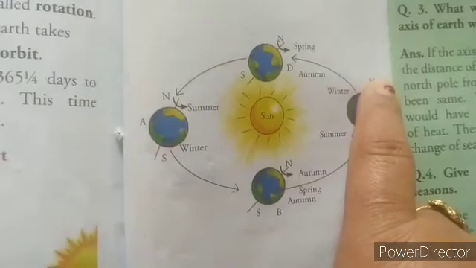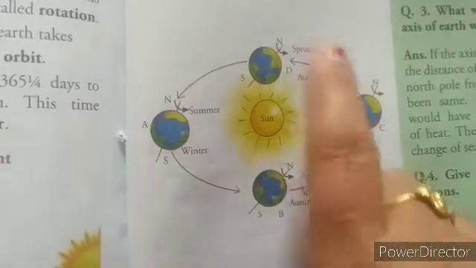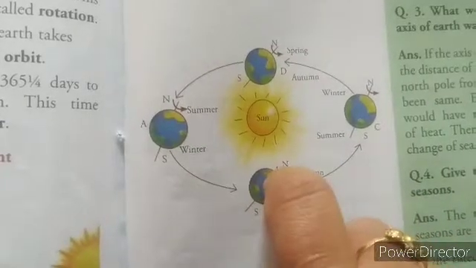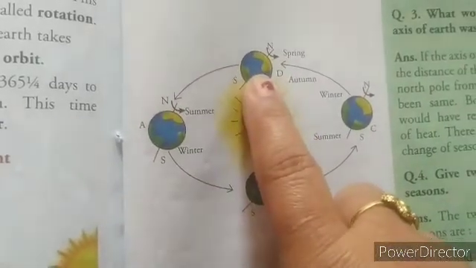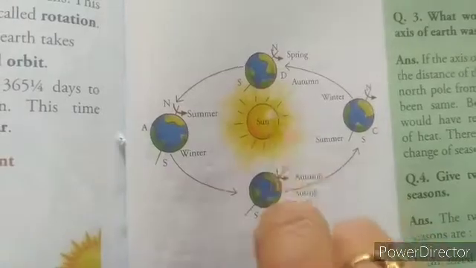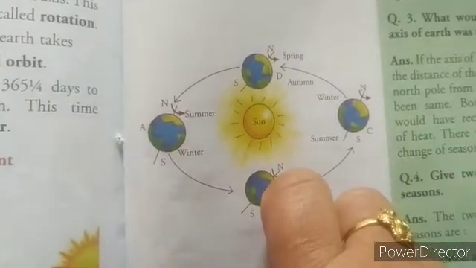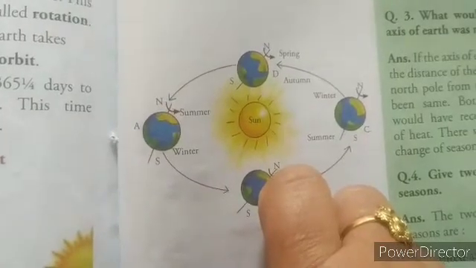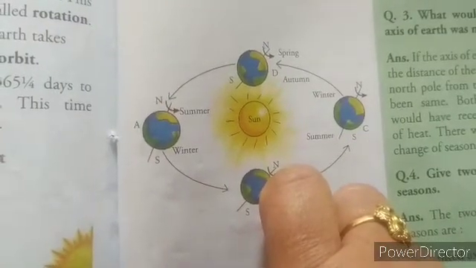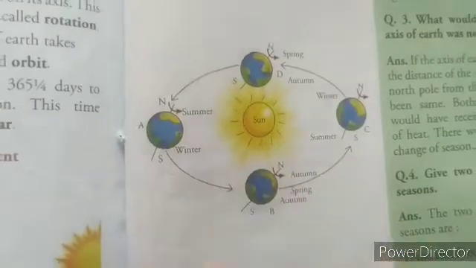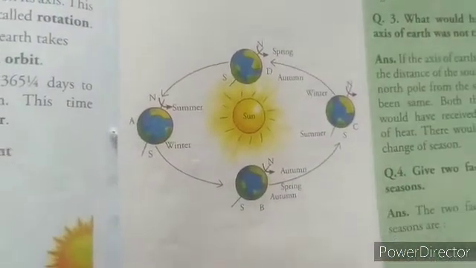Okay, now in between summer and winter we have two more seasons also, that is spring and autumn. In autumn and spring both hemispheres receive equal sunlight, and it is neither hot nor cold during autumn and spring seasons. Okay beta, so this is how your seasons are formed.